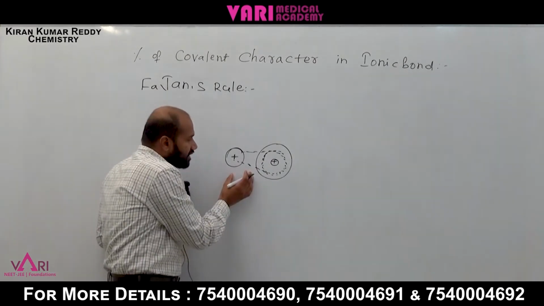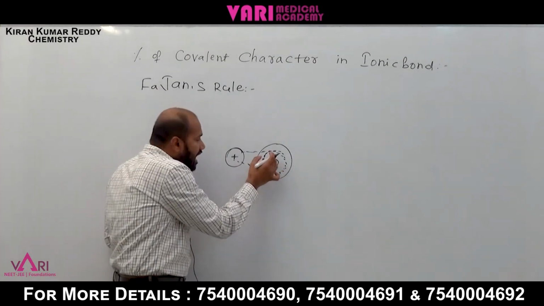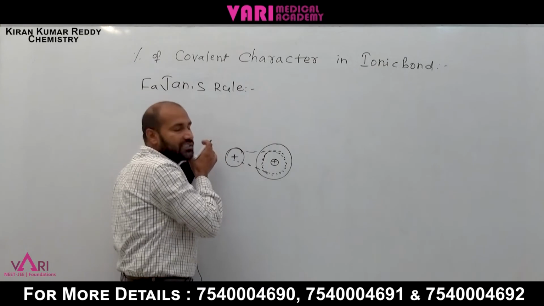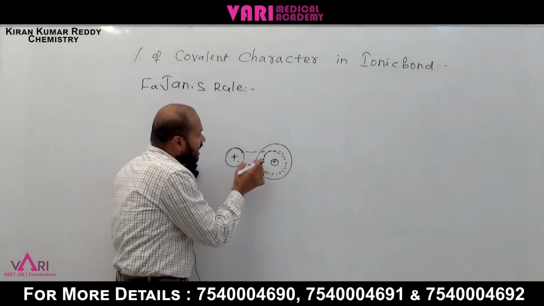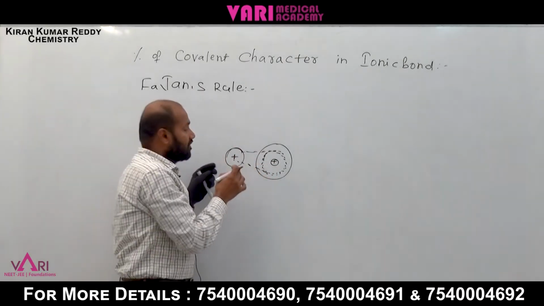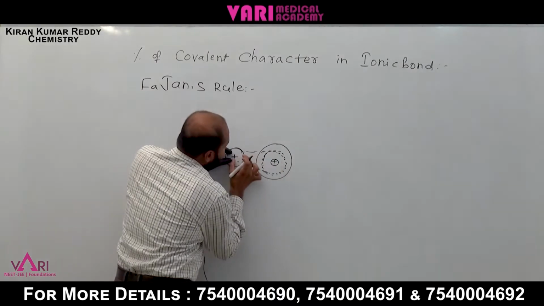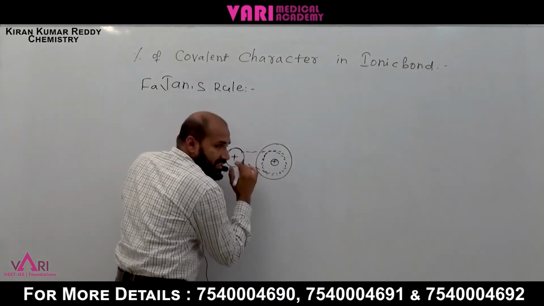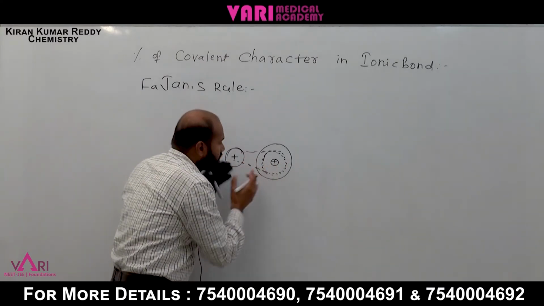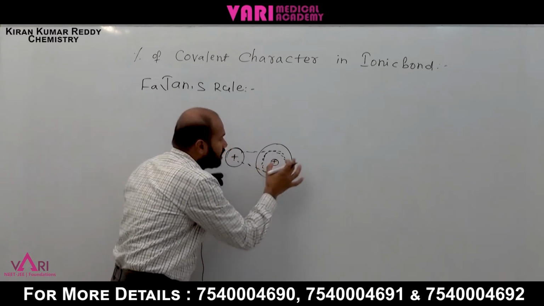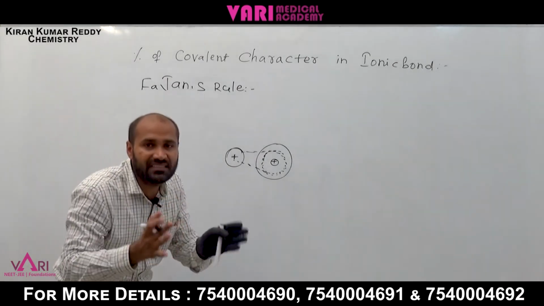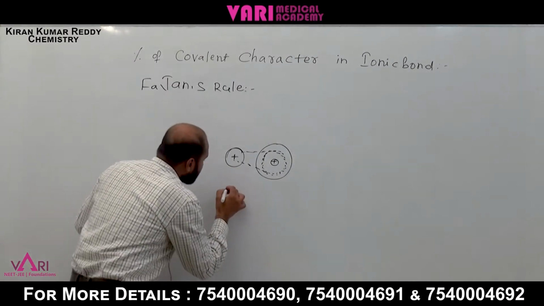When it attracts, this electron cloud is elongated towards cation. But at the same time, nuclear repulsions are also present. Whenever the nucleus is attracting the electron cloud, in the same way nuclear repulsions are there. Because of this, the total anion symmetry is disturbed. Symmetry is disturbed means now distortion will happen.